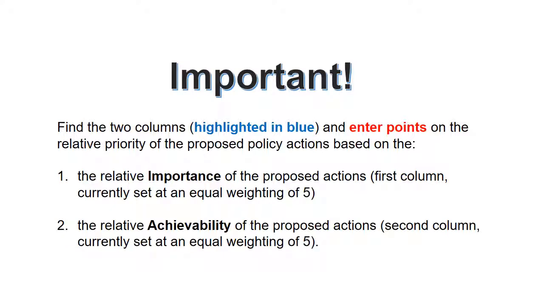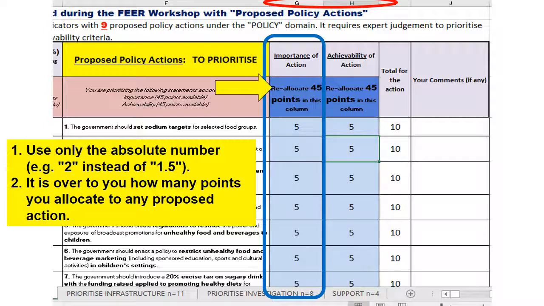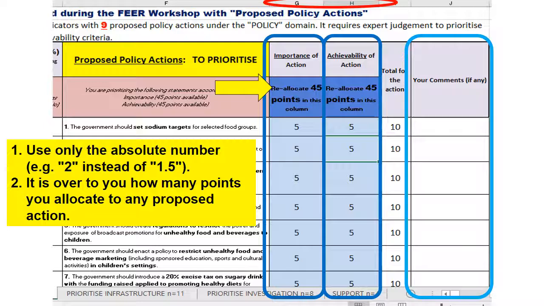The next step is important, which is to find the 2 columns highlighted in blue and enter points on the relative priority of the proposed policy action based on the relative importance and achievability of the proposed action. Columns G and H are highlighted in blue. Column G indicates the importance of the action. Please reallocate 45 points in this column, and the same goes for achievability of action. Use only absolute numbers. It is up to you how many points you allocate to any proposed action. If you have any comments, please put them under column J.